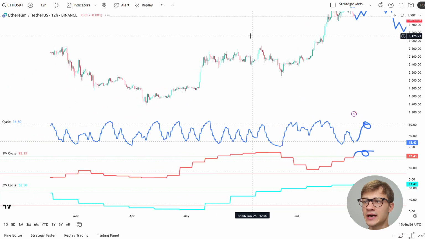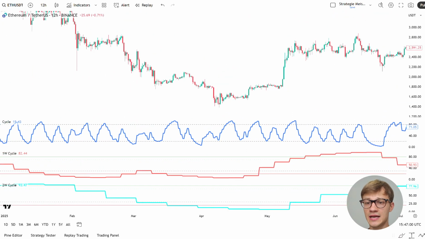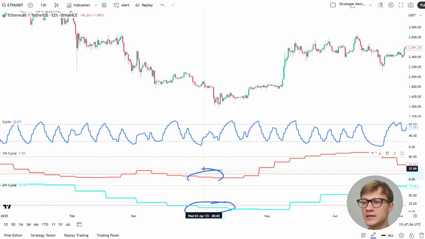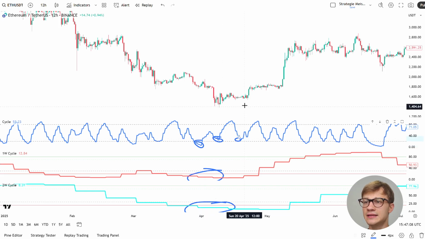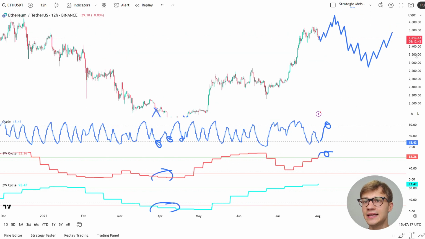If we come back to April, that is whenever I told everyone to buy Ethereum and to buy Bitcoin, and that is exactly where we made the cycle bottom: the two-week cycle, the one-week cycle, and also the one-day cycle made multiple bottoms right here. It doesn't matter if you bought at 1.8K, 1.9K, or even 1.6K, you made a huge profit, and now it's time to slowly take the profits.